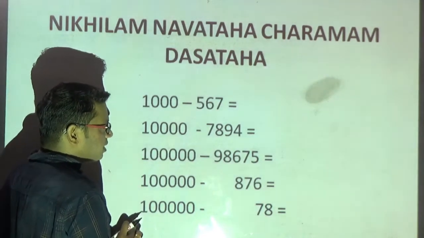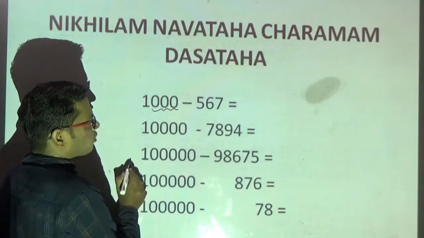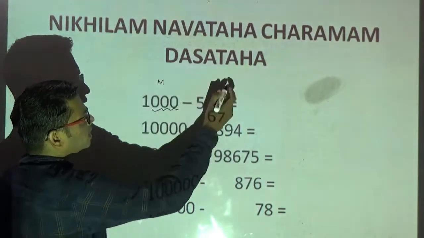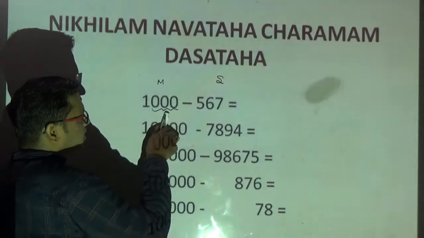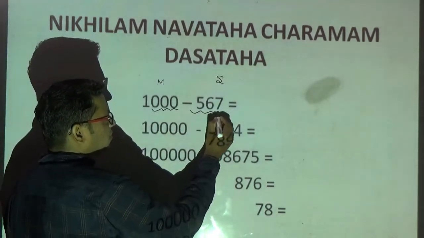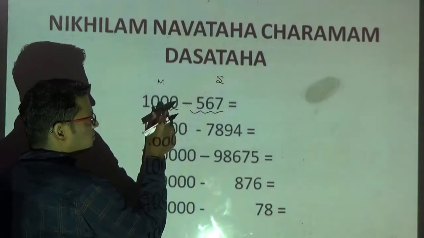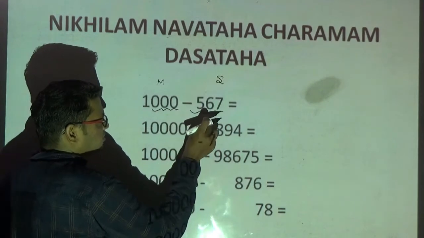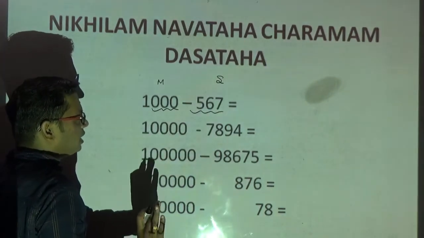Before applying, kindly observe here. Count how many zeros are there in my minuend. This is the minuend, this is the subtrahend. How many zeros are there in my minuend? There are 3 zeros. In my subtrahend, how many digits are there? 3 digits. Whenever the zeros in my minuend are the same as the number of digits in my subtrahend, I can straight away apply all from 9 and last from 10.